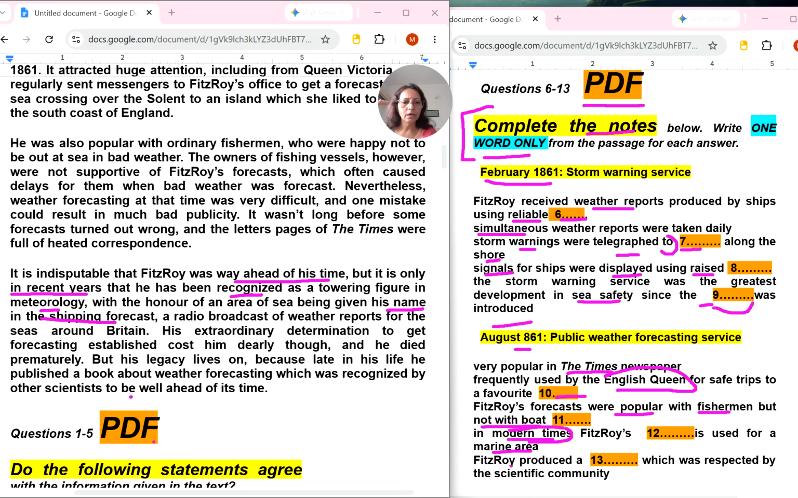Now 13th. Fitzroy produced a dash which was respected by the scientific community. So scientific community. He died prematurely, but his legacy. Scientist word is here. So Fitzroy produced a dash. A. What A word is here? So it means book. Because he published a book. Here it is given Fitzroy produced a book which was respected by. So here we will be writing here book. So thank you so much.